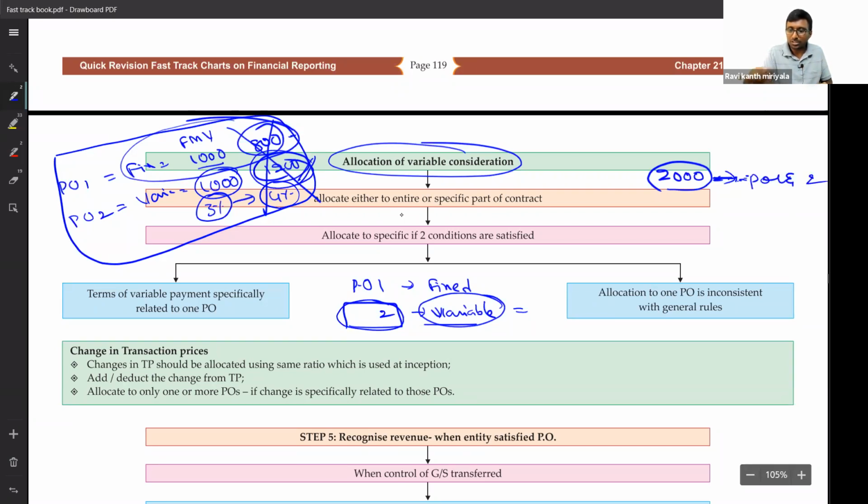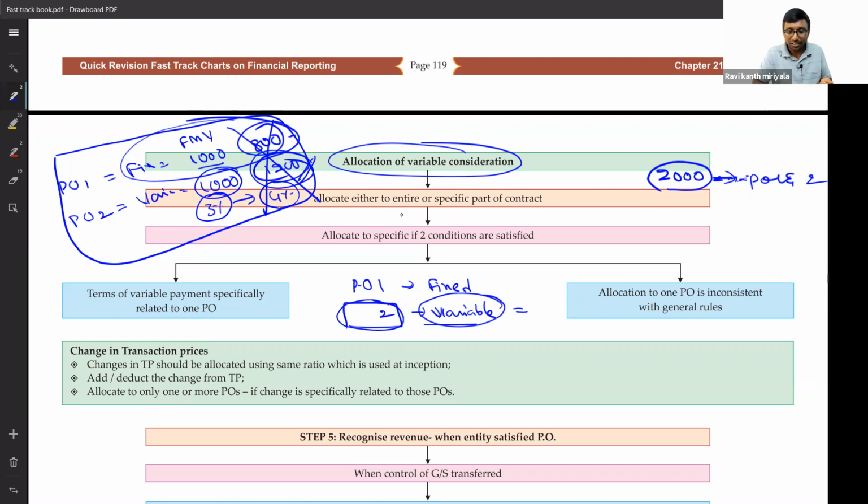Getting my point? Total 2,000 is related to both. I will allocate it as per the fair values, not as mentioned in the contract, because sometimes in the contract they will try to cheat us in different fashion.